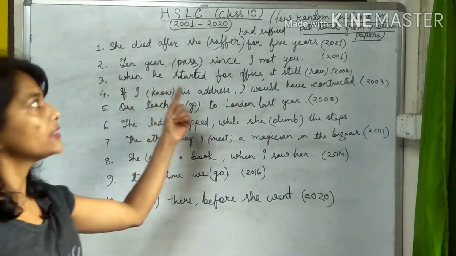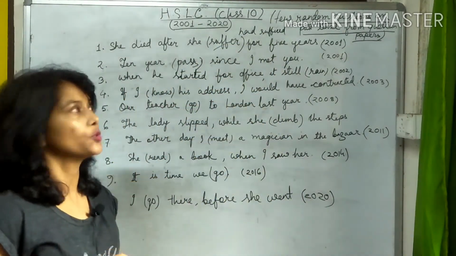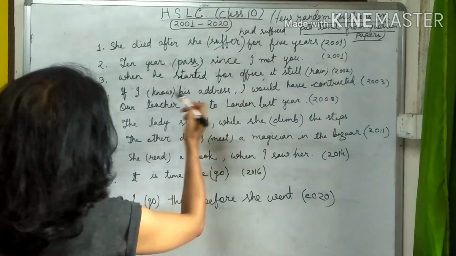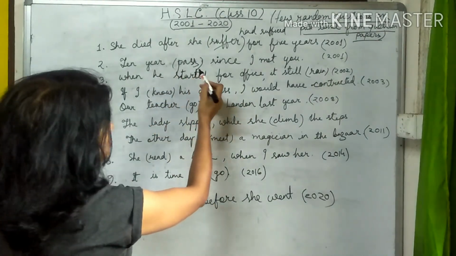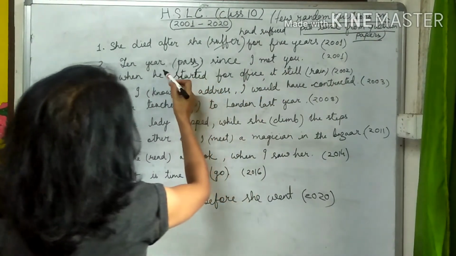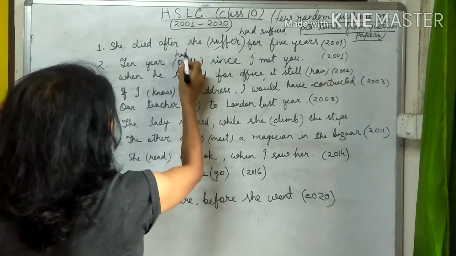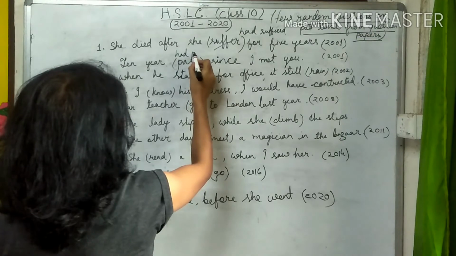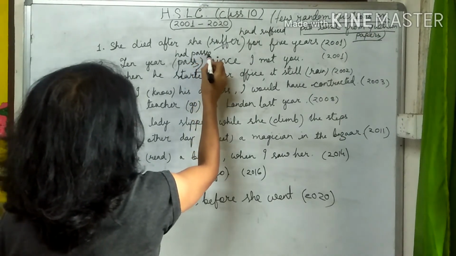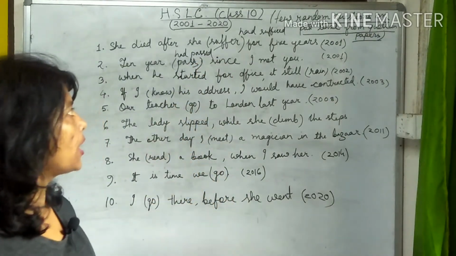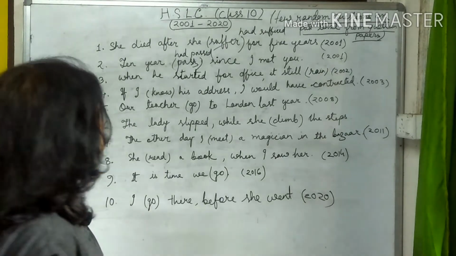Number 2. 10 years passed since I met you. So two past tenses here. 10 years passed and I met you. So 10 years passed happened earlier. So whatever happened earlier we will write perfect. Had passed. 10 years had passed since I met you.